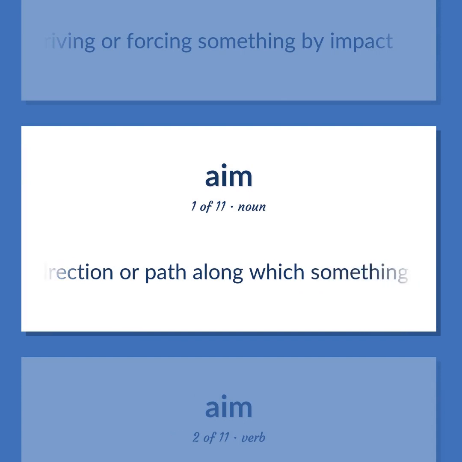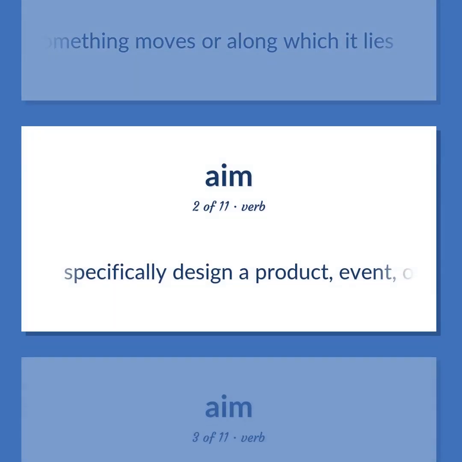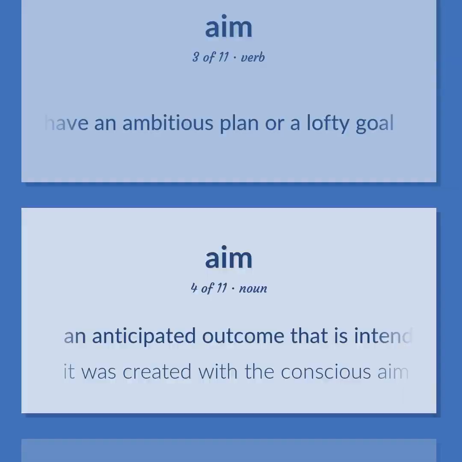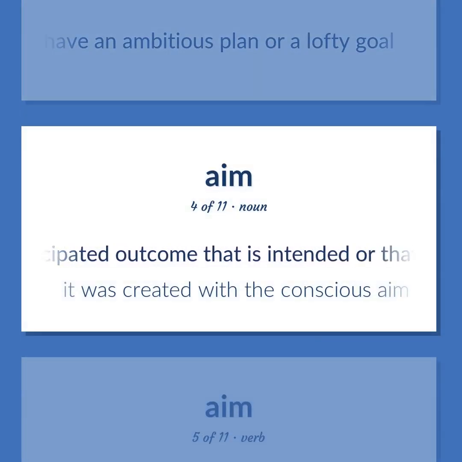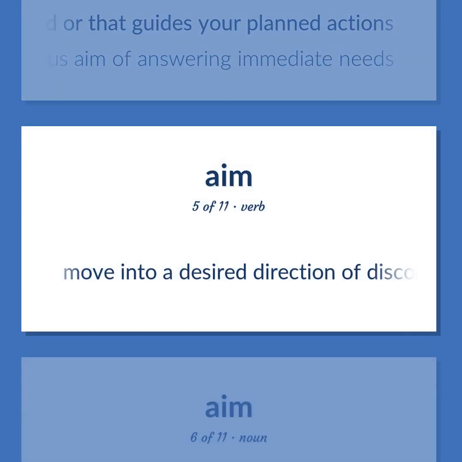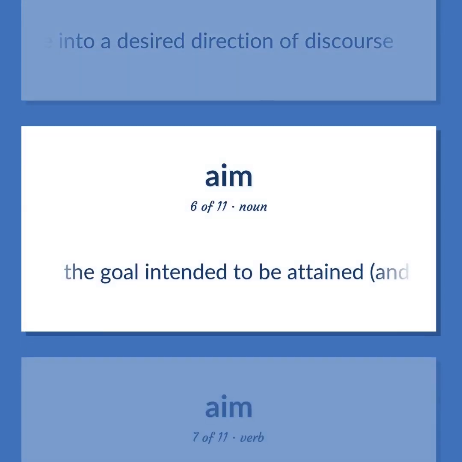The direction or path along which something moves or along which it lies. Specifically design a product, event, or activity for a certain public. Have an ambitious plan or a lofty goal. An anticipated outcome that is intended or that guides your planned actions. It was created with the conscious aim of answering immediate needs. Move into a desired direction of discourse. The goal intended to be attained, and which is believed to be attainable.